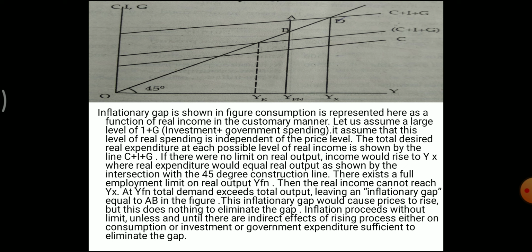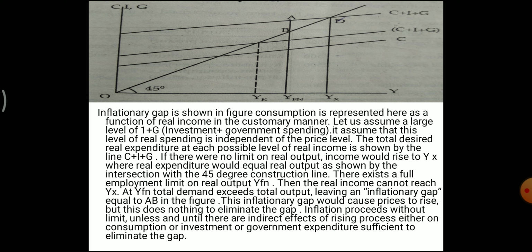Consumption is represented here as a function of real income, and let us assume a given level of I plus G, that is, investment plus government spending. Let us also assume that this level of real spending is independent of the price level.